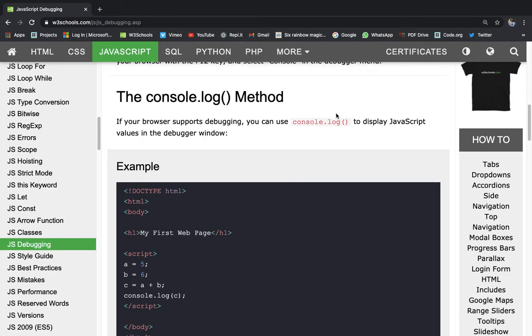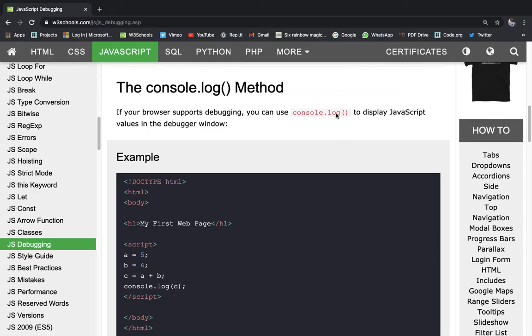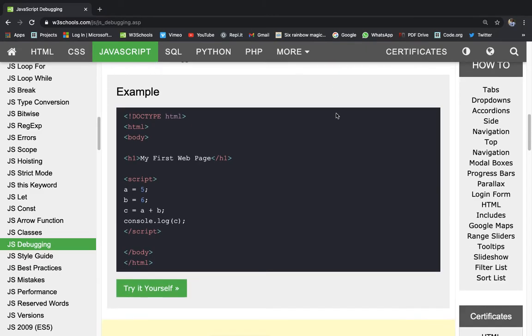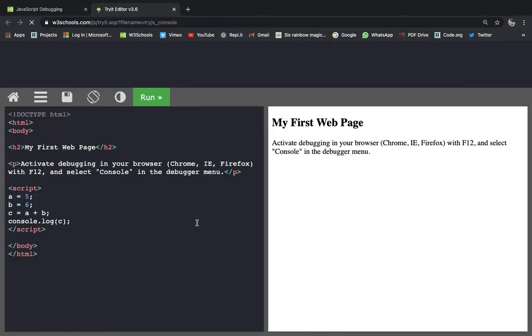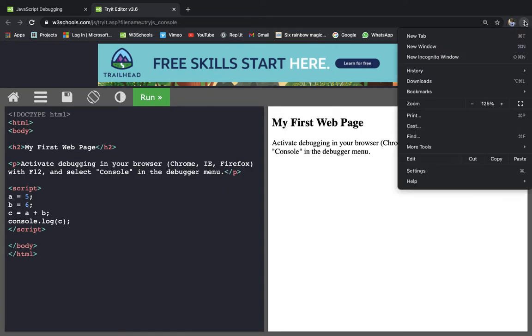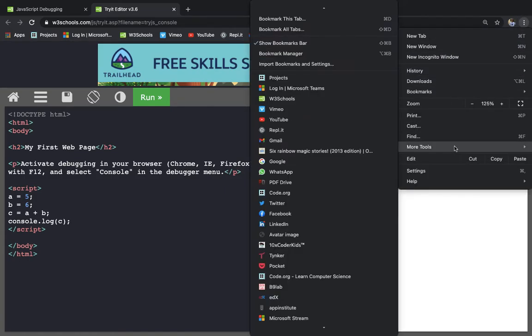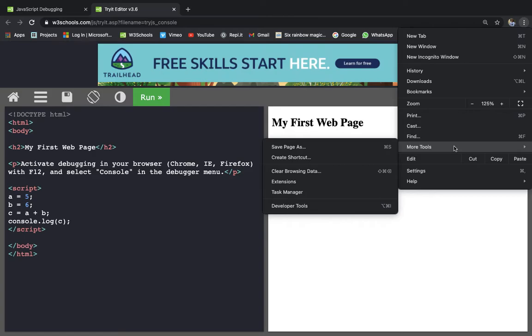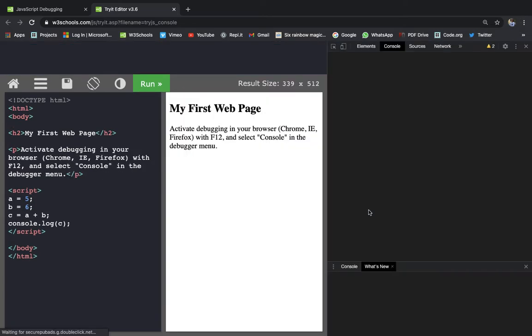Now the console.log method. If your browser supports debugging, you can use console.log to display JavaScript values in the debugger window. So let's try this example. I have a Mac, on which laptop I'm making the video, and F12 is for increasing the volume and all, so the F12 key does not work on the Mac.